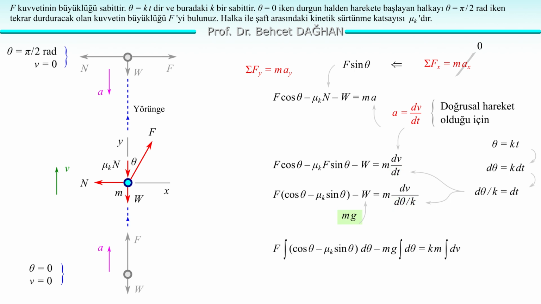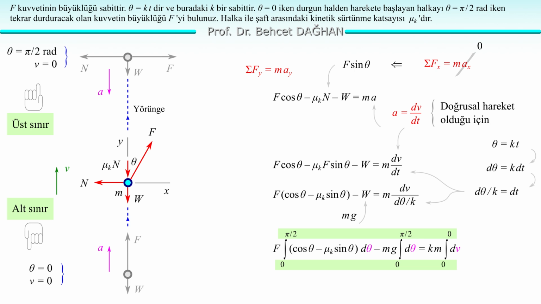We also know that the weight force is mg. We write mg instead of W. The magnitude of F is stated to be constant. Therefore, we can take it out of the integral. What remains inside? Cosine theta minus mu k sine theta. We write d theta next to it. We write mg instead of W, integral d theta. On the other side, k and m are constants. Let's leave them outside the integral. Integral dv. Now let's define the limits.